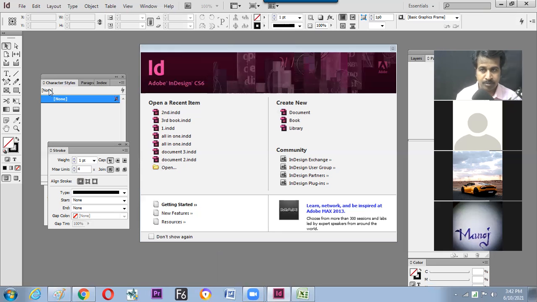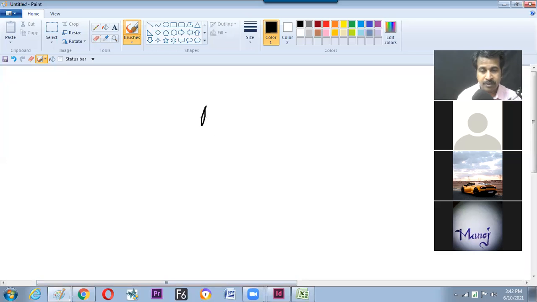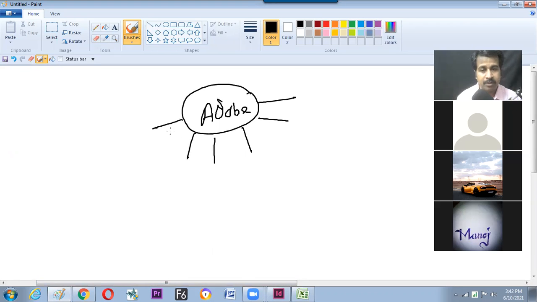Now, the time we see the interface, hope we can find a gray color box coming, which looks similar to your Photoshop, right? The same color and arrangement you have found. This is the beauty of learning a single company's product. Now, this is the product of Adobe. Adobe has multiple products, one of the leading companies in the world for multimedia. Already we have learned Photoshop, that means the first product of Adobe is done. Now we are into InDesign.